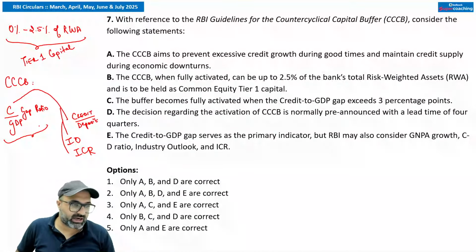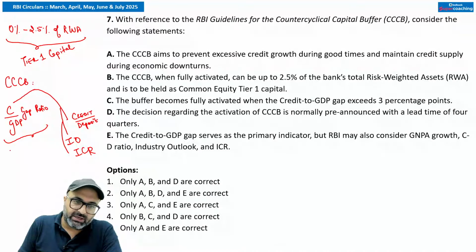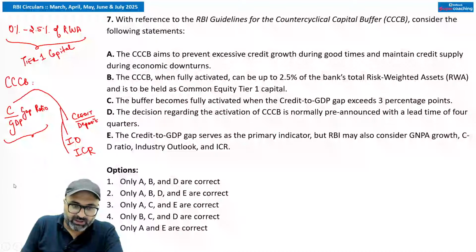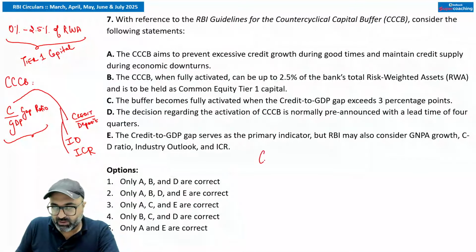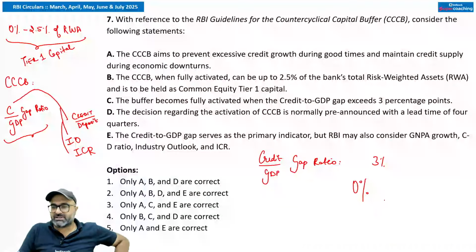अब अगर मैं बात करूं इस credit to GDP gap ratio की, in that particular discussion you need to remember that if this credit to GDP gap ratio is 3% or above, then only CCB is required, and it ranges up to 15%. ध्यान से देखना कि अगर मैं कहूँ कि आपके कंट्री का जो क्रेडिट टू जीडीपी गैप रेशियो है, if it is below 3%, then you have to maintain 0% CCB.